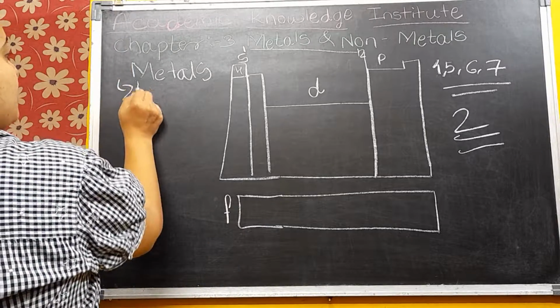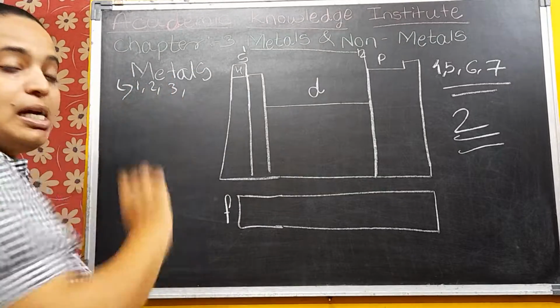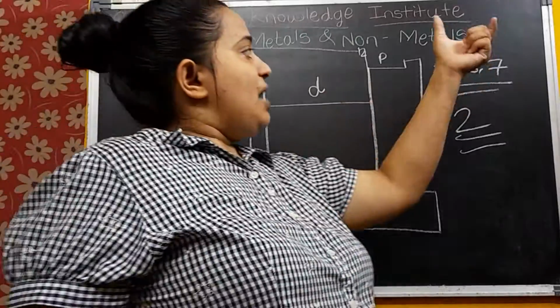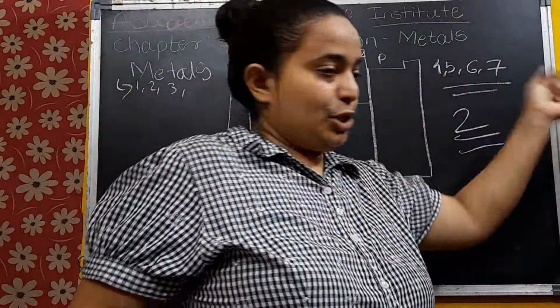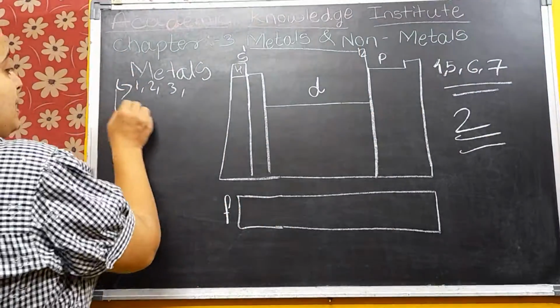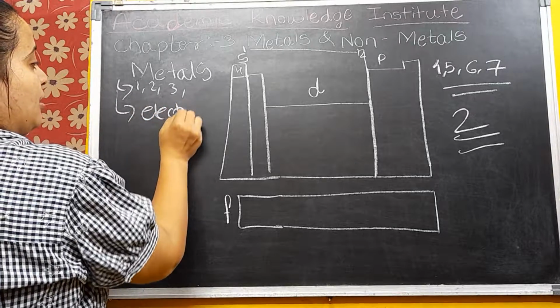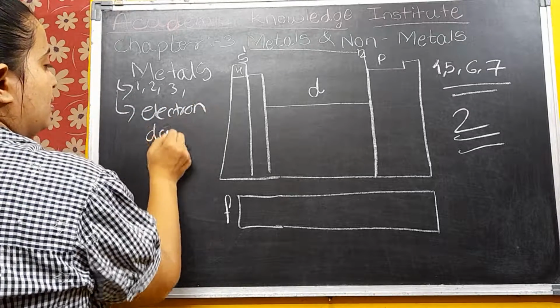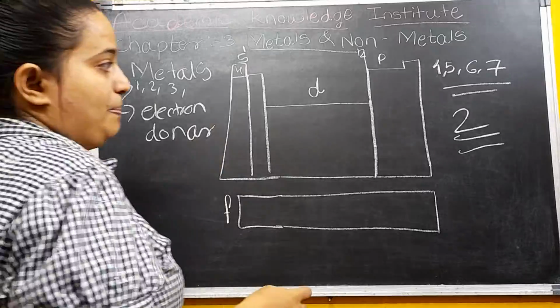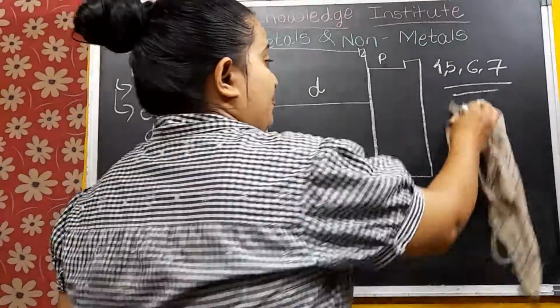Okay. Metals, they are having 1, 2 or 3 electrons in their valence shells. Non-metals, they are having 4, 5, 6 electrons in the last shells. Okay. So they are basically electron donor. They are basically electron acceptor.